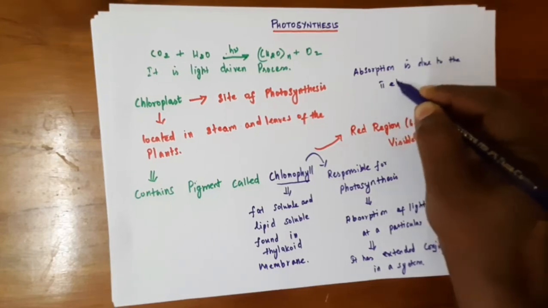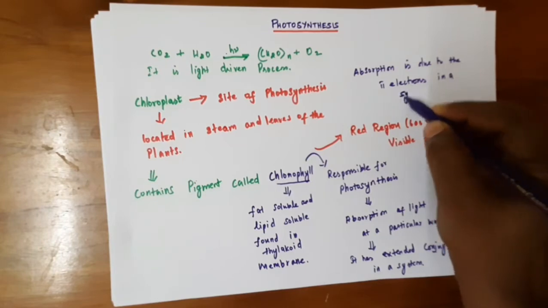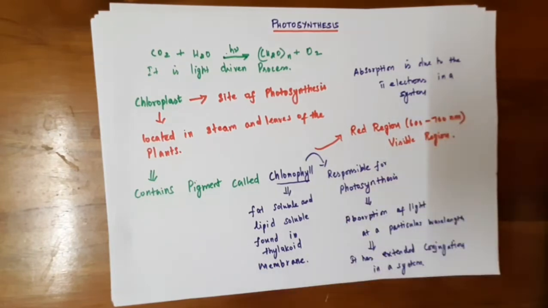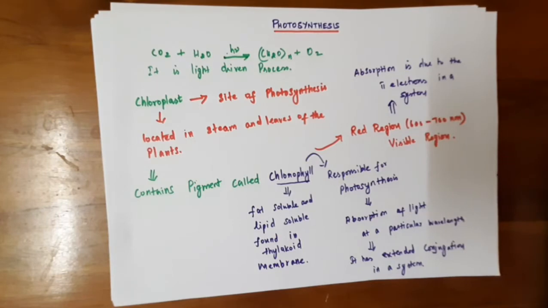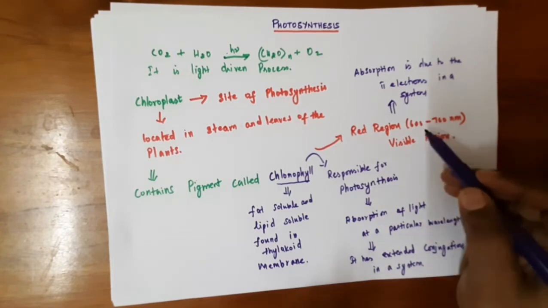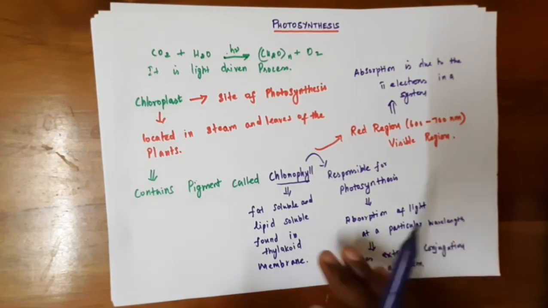The chlorophyll has a complex structure that is responsible for this absorption, which leads to the color of the compound.